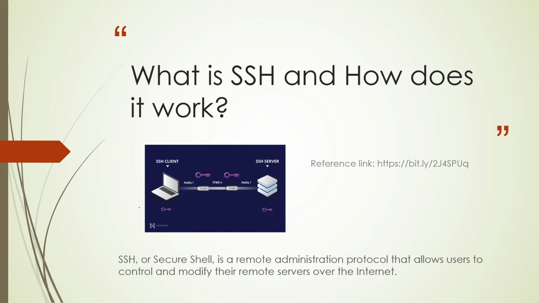On this client machine, a terminal will be open, and it will make a request to the server to make a secure connection with the help of keys. Here you can see that it is trying to say hello, and with the help of encryption it will go there, and it will use a key to decrypt the message and see that the sender, or client, is sending a hello message.